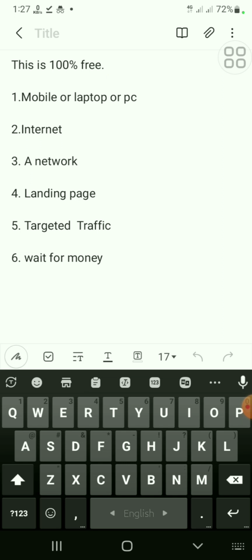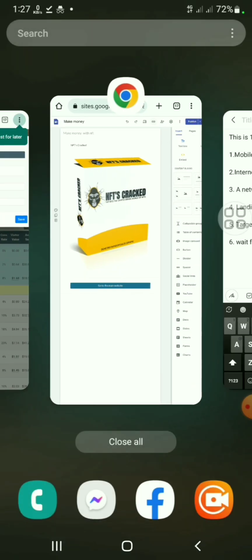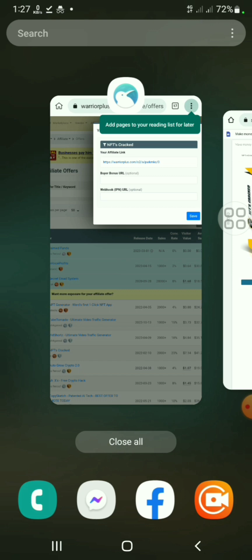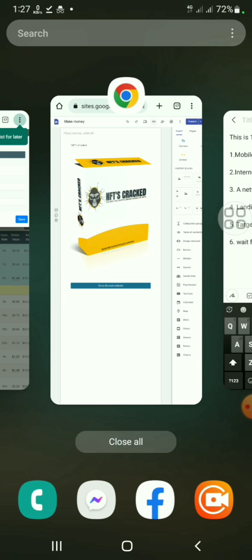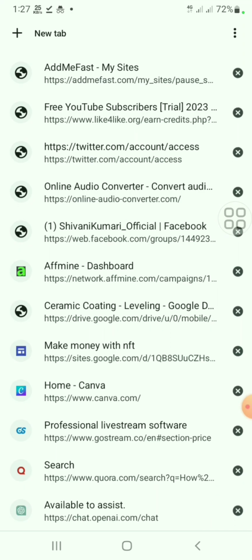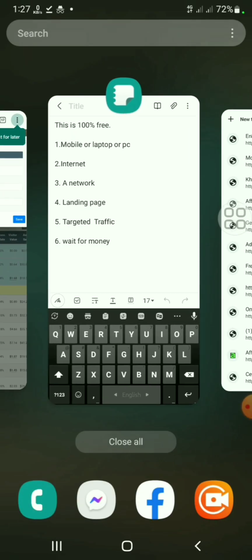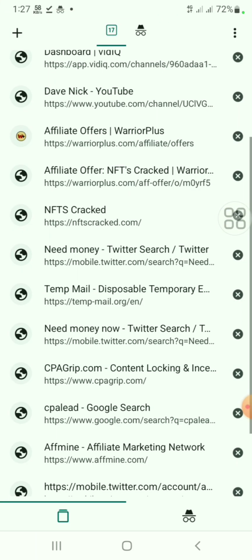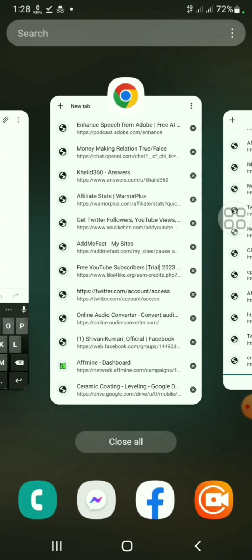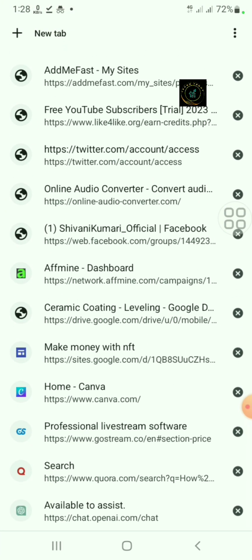So number one is mobile or laptop, number two is internet, number three is a network, number four is landing page. So we need traffic. Okay, we need traffic, and our blog post article is ready. So we are going to get traffic. Okay, we need traffic to get sales.